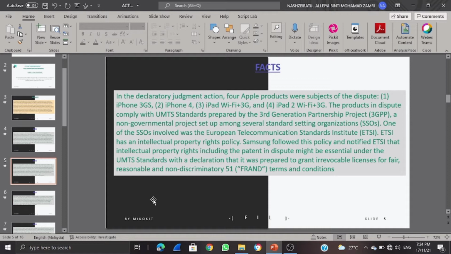One of the SSOs involved was the European Telecommunications Standards Institute, ETSI. ETSI has an intellectual property right policy. Samsung followed this policy and notified ETSI that intellectual property rights including the patent in dispute might be essential under the UMTS standard, with a declaration that it was prepared to grant irrevocable licenses on fair, reasonable and non-discriminatory FRAND terms and conditions.